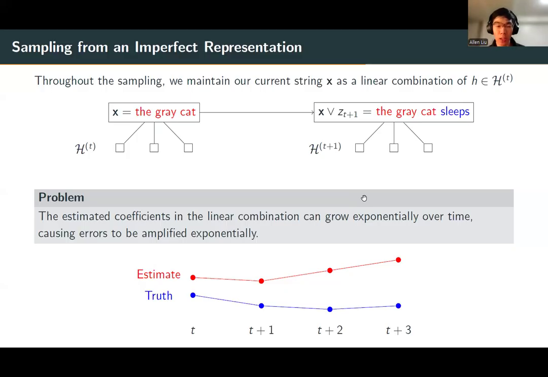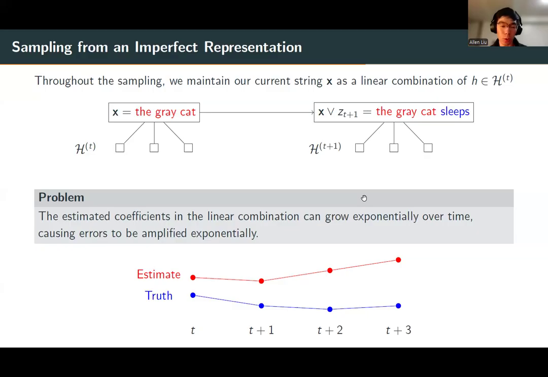Let me point out here that even though h_t is a barycentric spanner, so a good, bounded coefficient linear combination exists, because h_t can be arbitrarily poorly conditioned, if we do our change of basis operations naively, we may get worse and worse conditioned linear combinations. So the linear combination that we estimate could still have coefficients that are blowing up exponentially over time.